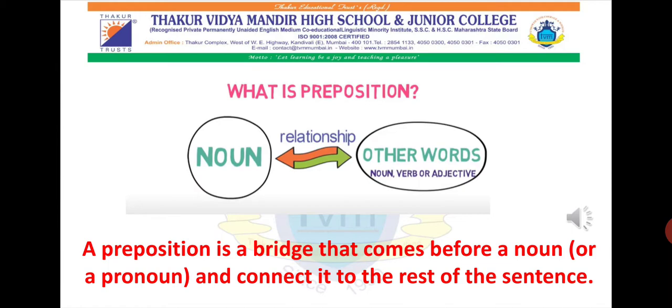It is a bridge that comes before a noun or a pronoun and connects the rest of the sentence. So one thing is for sure, the preposition will come before a noun or pronoun. That is your hint for this preposition, and we will be studying it in detail as we move ahead.